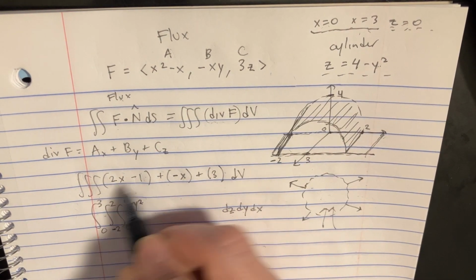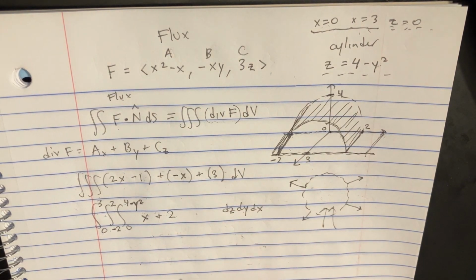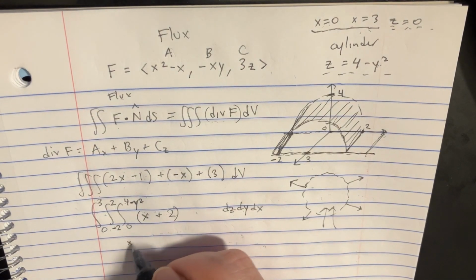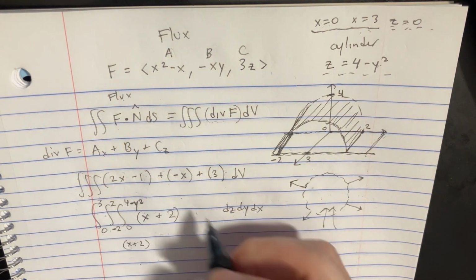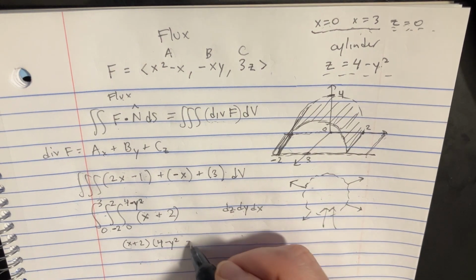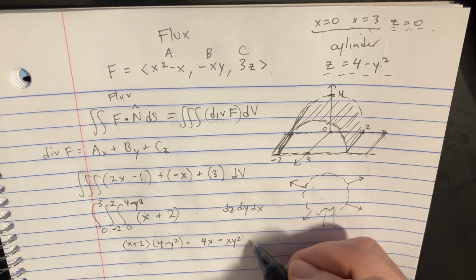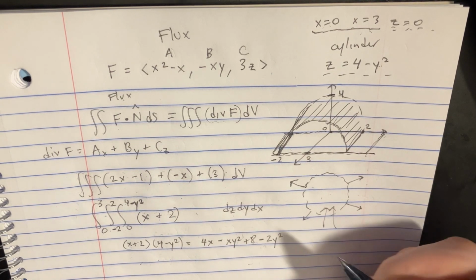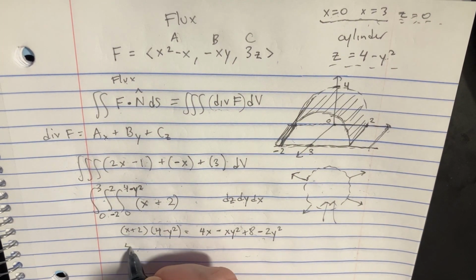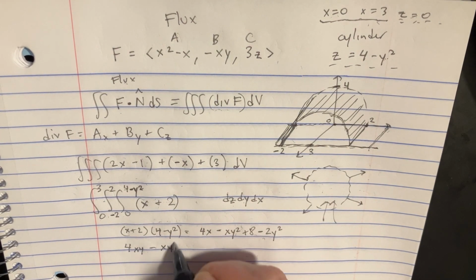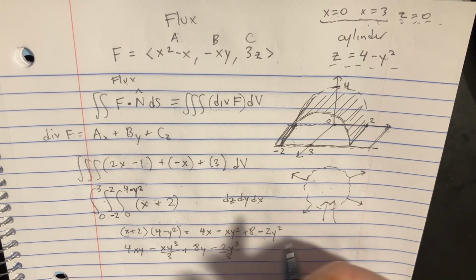Okay, so what we have inside of here is actually just going to be x plus 2. And so now we can try to integrate this. We'll go x plus 2, integrate that over the z. Well, we can just replace that with a 4 minus y squared. So the first integral is just going to be 4x minus xy squared plus 8 minus 2y squared. And then we integrate that over the y. So we'll go 4xy minus xy cubed over 3 plus 8y minus 2y cubed over 3.